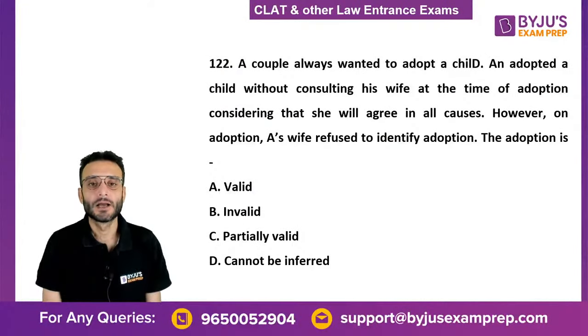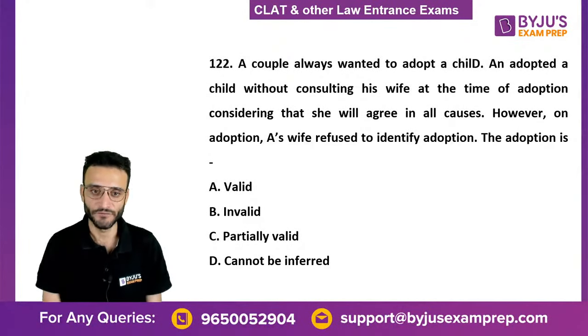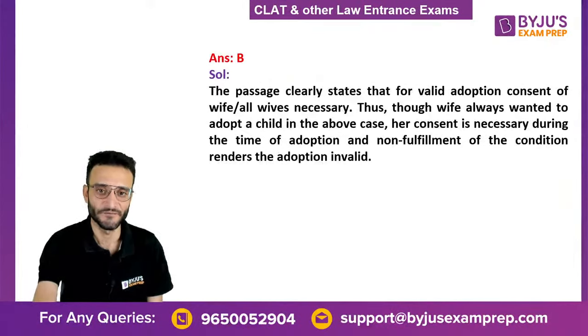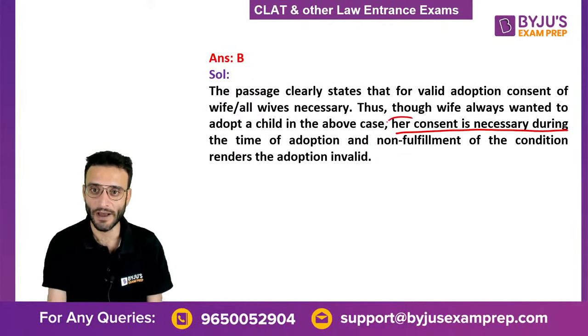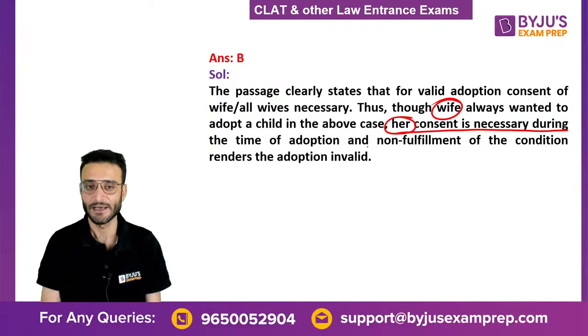The next question, 122. A couple always wanted to adopt a child. A adopted a child without consulting his wife at the time of adoption, considering that she will agree in all causes. However, on adoption, A's wife refused to identify adoption. Is the adoption valid, invalid, partially valid, cannot be inferred? The correct answer is it is not valid. Both the mother and the father has to give her consent. The wife also has to give the consent during adoptions. Okay, that is very, very important.